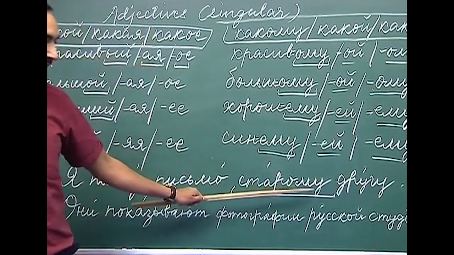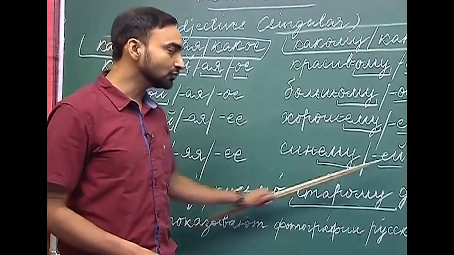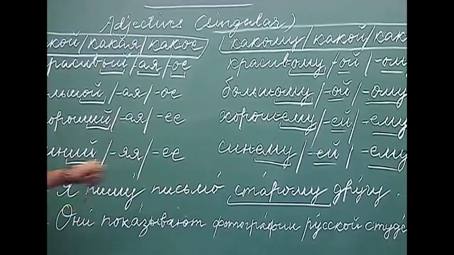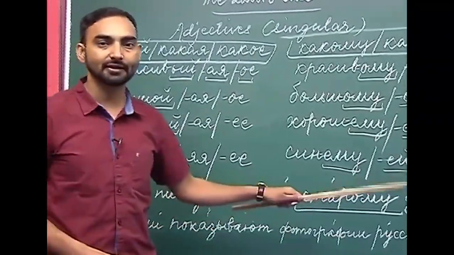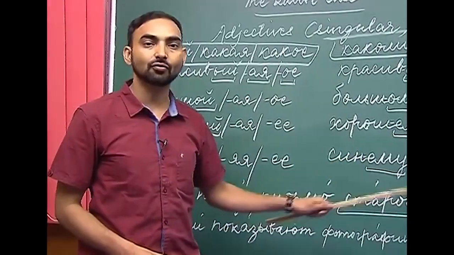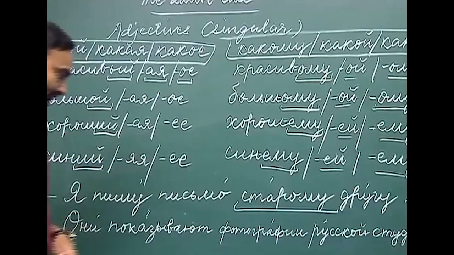If I have to ask a question for the adjective, the question would be: kakomu drugu vy pishete pismo? So, to which friend are you writing a letter? Staromu will be the answer to kakomu. Kakomu drugu vy pishete pismo, ya pishu pismo staromu drugu.